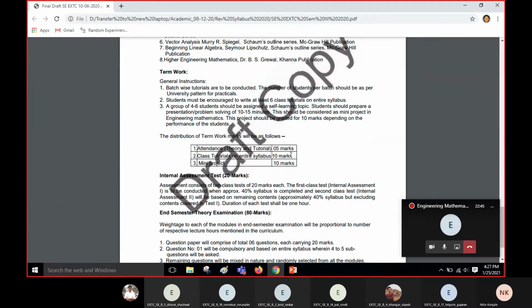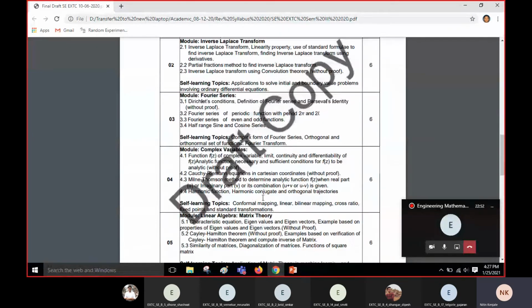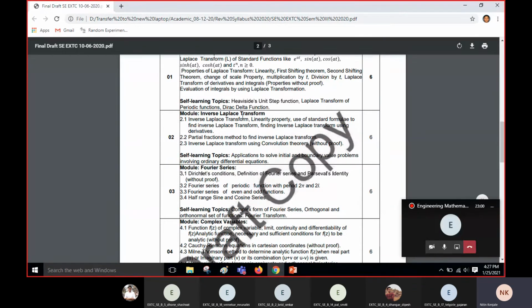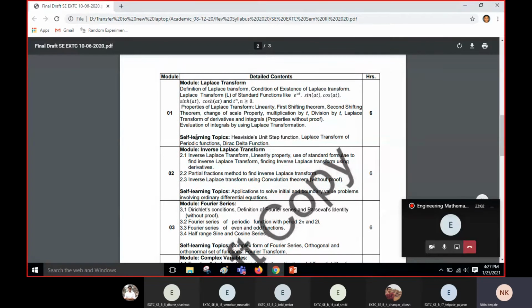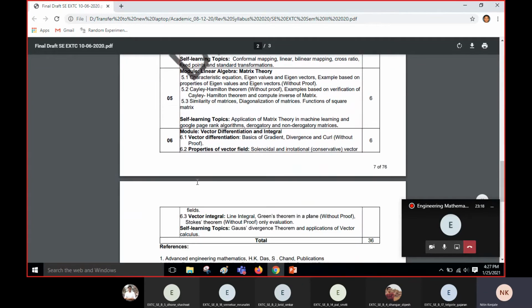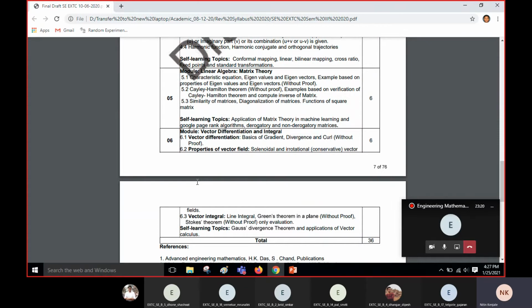Yes, sir. Okay, great. Now the third part is mini project. In mini project, I will assign you the topics mentioned over here under the heading self-learning topics. In every module, there are certain self-learning topics. You can see that in this syllabus copy. In module 1, there are self-learning topics. In module 2, there are self-learning topics. Similarly, in every module, there are certain self-learning topics, which I'm not going to teach you.